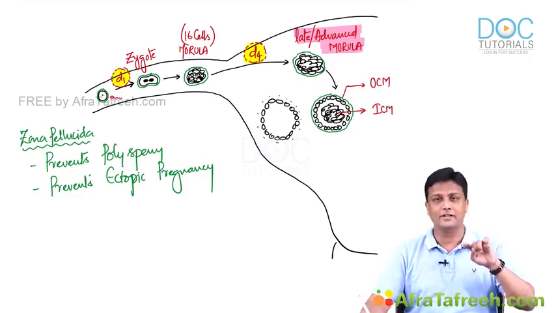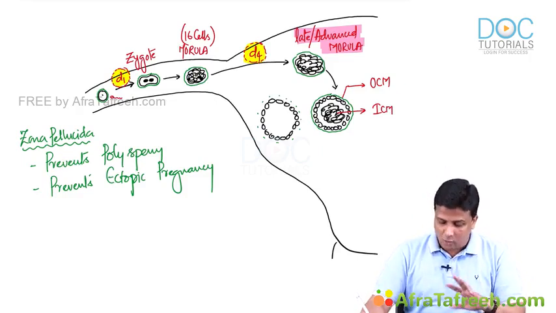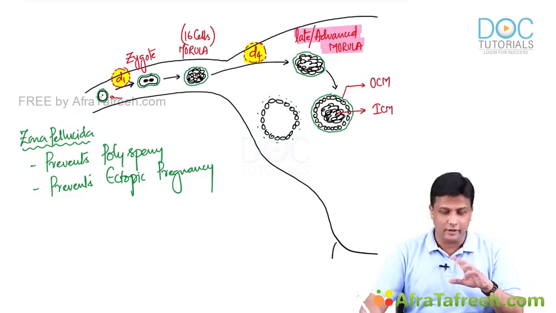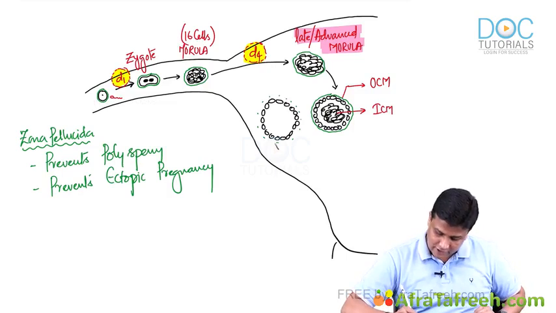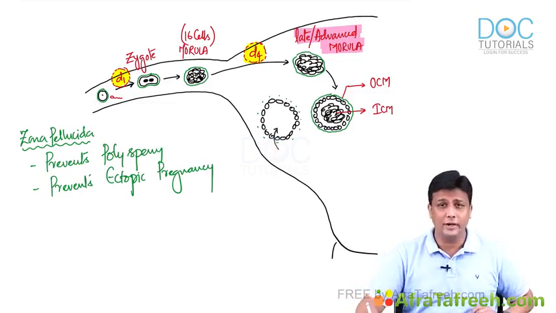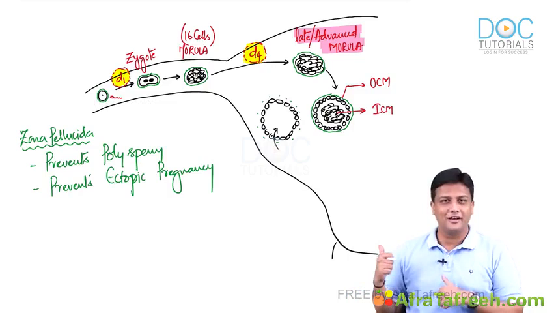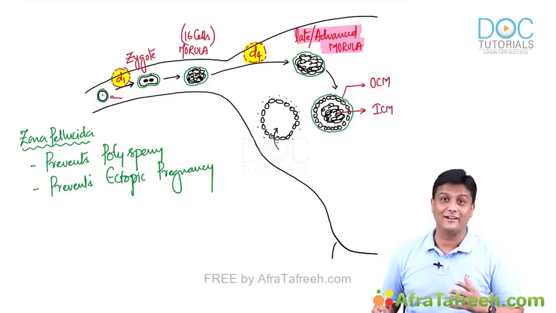The outer cell mass layer will be there only, guys. And now what will happen, because the zona pellucida is gone, now the fluid will get the chance to enter inside. Which fluid am I speaking about? Obviously, we are in the uterus here right now. So uterine fluid will enter inside.